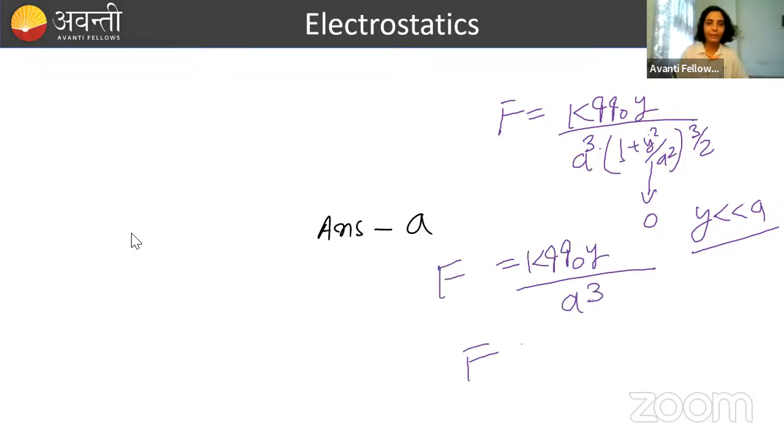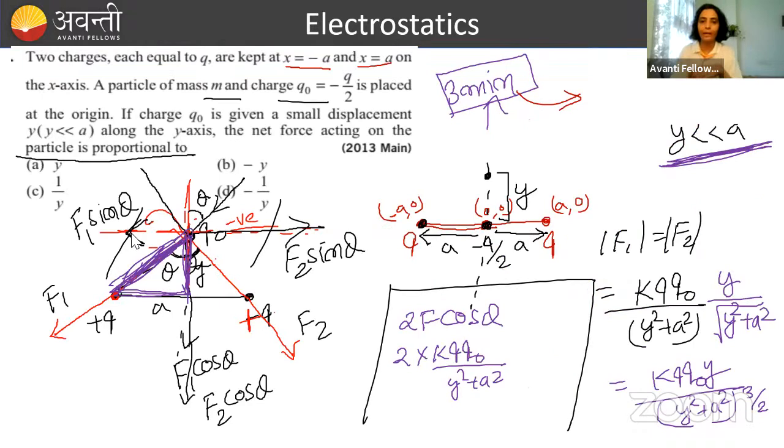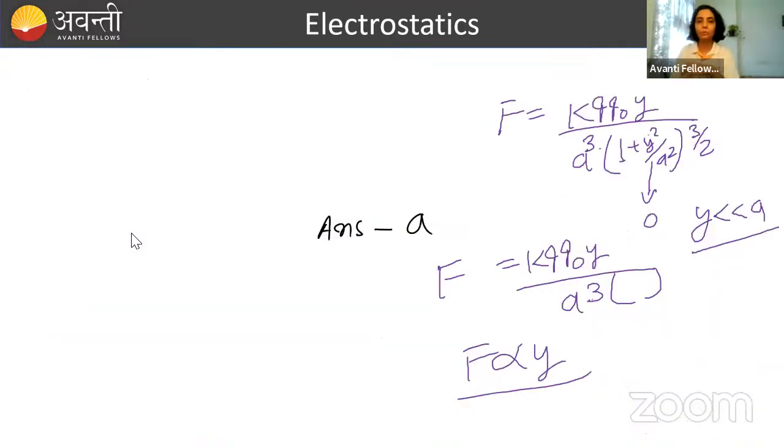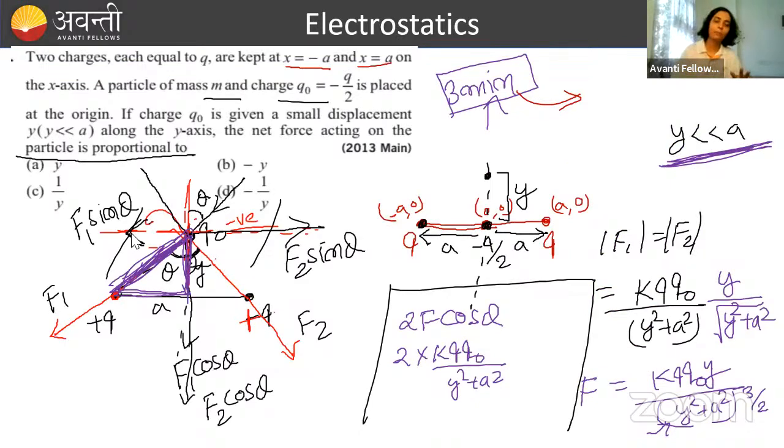So it is directly proportional to y, there is nothing in the denominator that has a term of y, but यहाँ से हम directly नहीं कह सकते कि force is directly proportional to y, because there is also a term of y in the denominator. We can reduce that by using this assumption. So F is directly proportional to y. Again, let me inform you, such type of questions come very much where you need to reduce, where you need to use this wala thing. Okay, done. SHM question from electrostat will largely be based on this assumption.